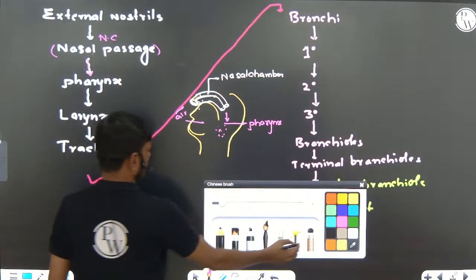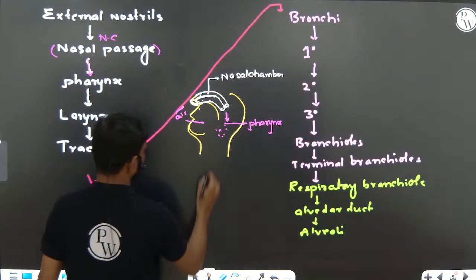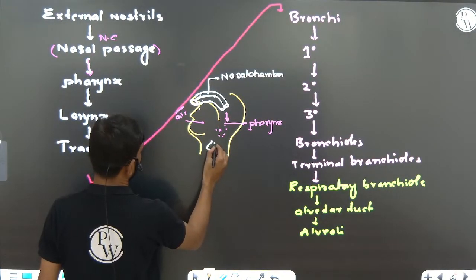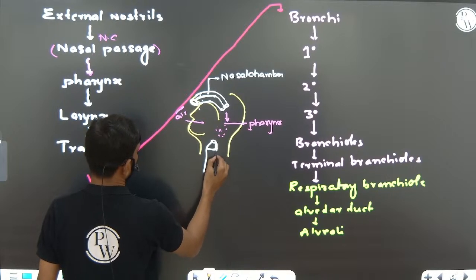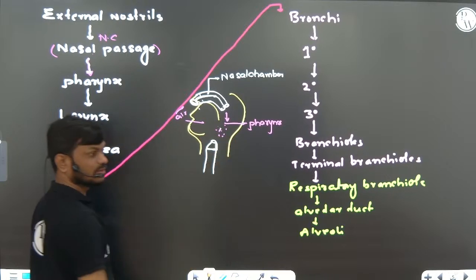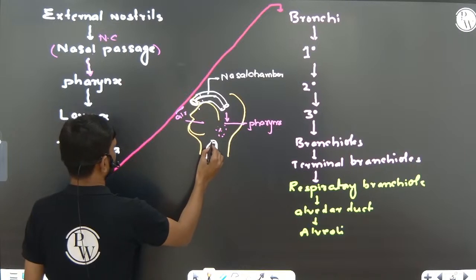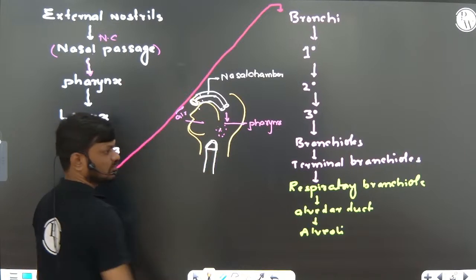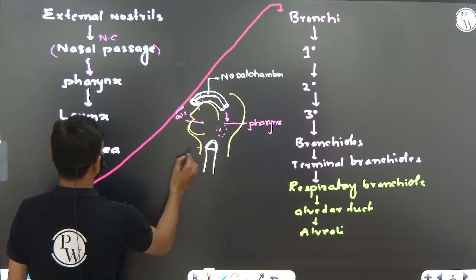Okay, now the pharynx, this is the pharynx, opens into the voice box or sound box.